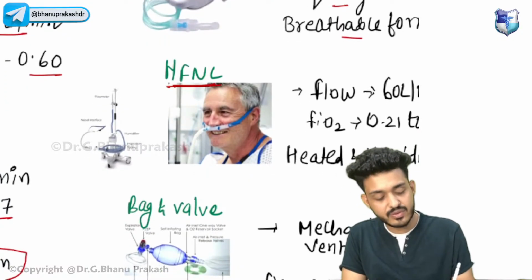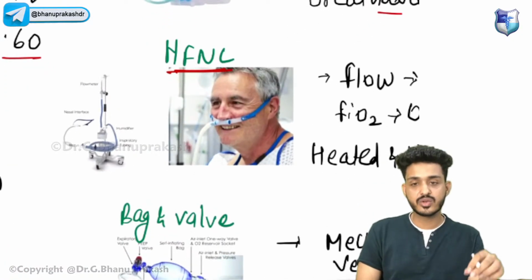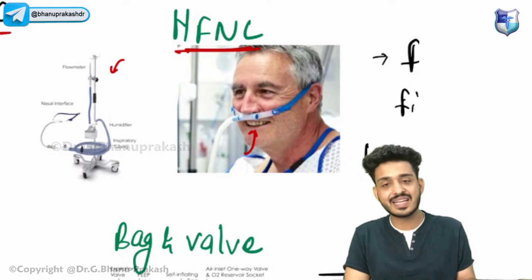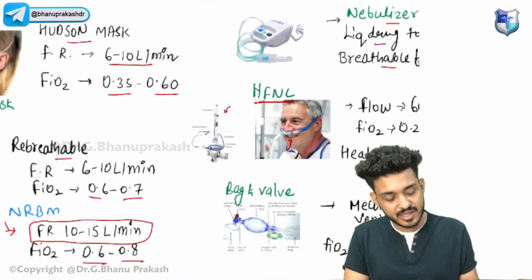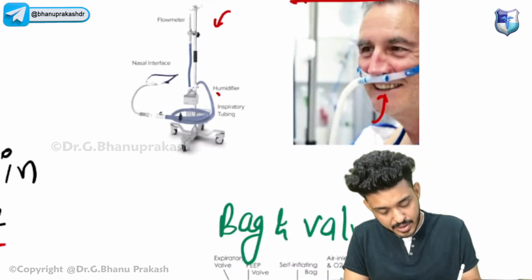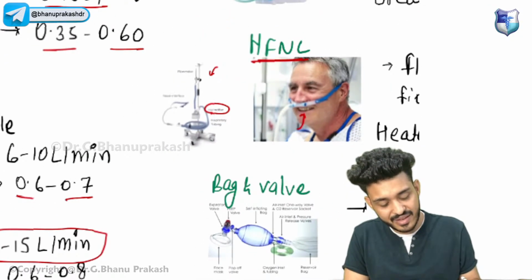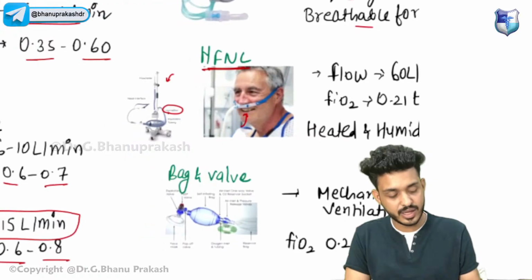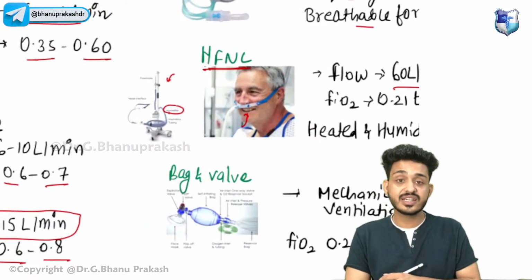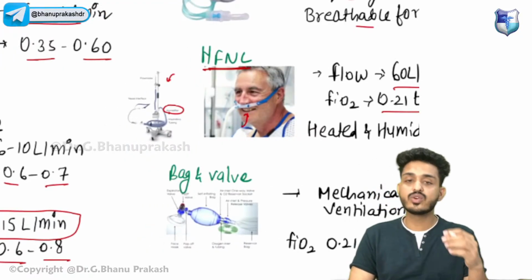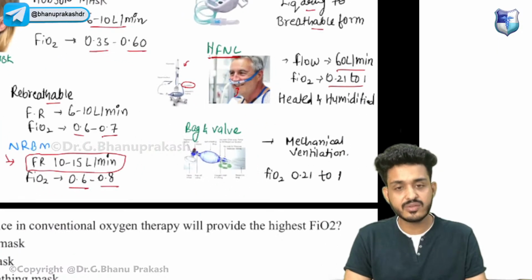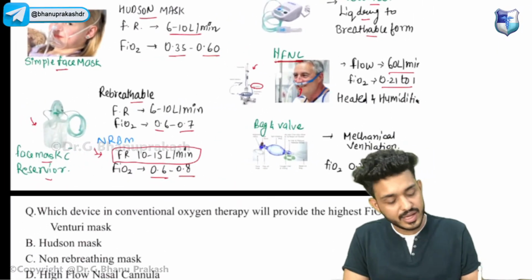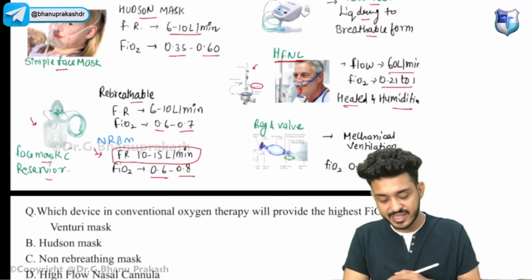This one is your high flow nasal cannula device. That is the question they have asked you. They have given you this particular image, and this is also an image that you have to remember. It will have multiple things. It will have a humidifier, so you will be getting heated and humidified gas. Flow rate can be up to 60 liters, and it can give FiO2 from 21 to 100%. Heated and humidified gas will be there.